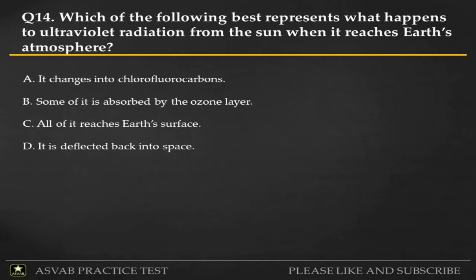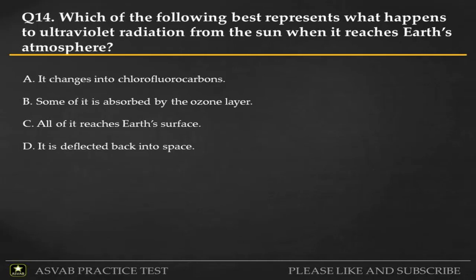Q14. Which of the following best represents what happens to ultraviolet radiation from the sun when it reaches Earth's atmosphere? A. It changes into chlorofluorocarbons. B. Some of it is absorbed by the ozone layer. C. All of it reaches Earth's surface. D. It is deflected back into space.